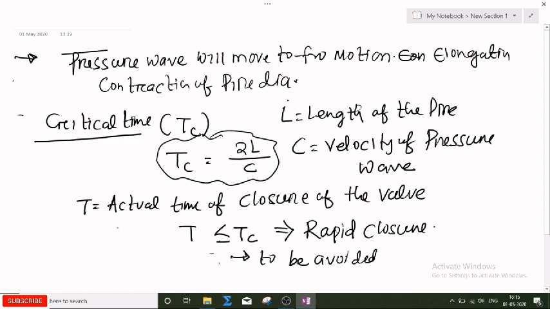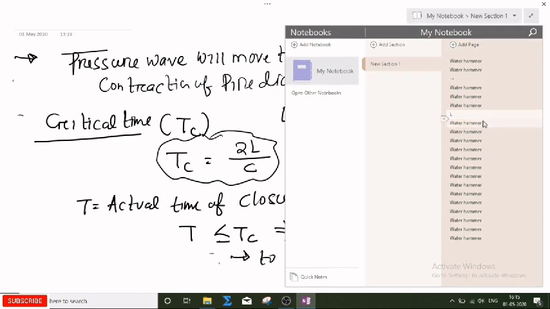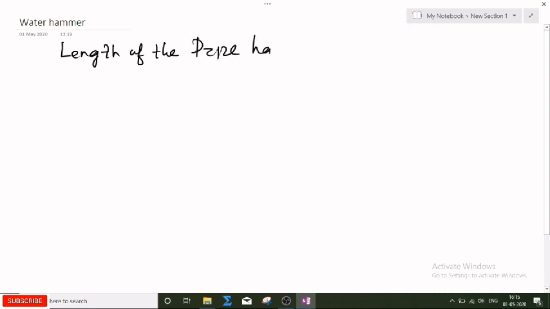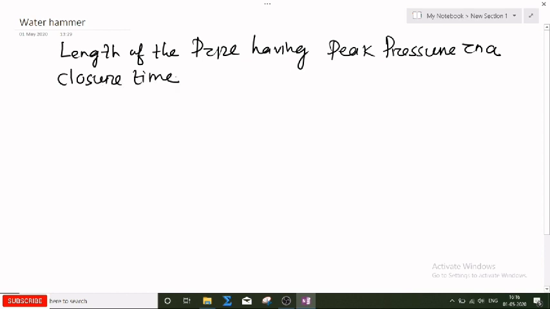Now, if you want to find out the length of the pipe having peak pressure in a closure time, what length of the pipe has a peak pressure magnitude?